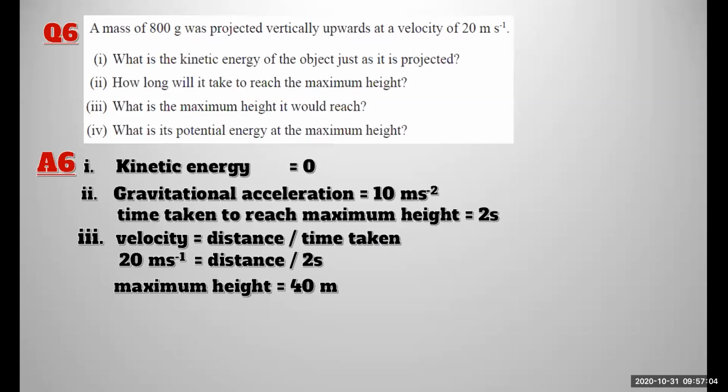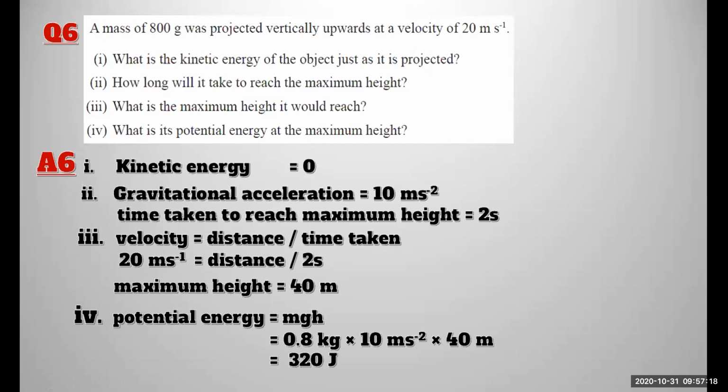The first answer is 160 joule, right? Kinetic energy means if an object has a velocity, it has kinetic energy. Potential energy is 0. So the potential energy at the maximum height is... right. So these are the answers.